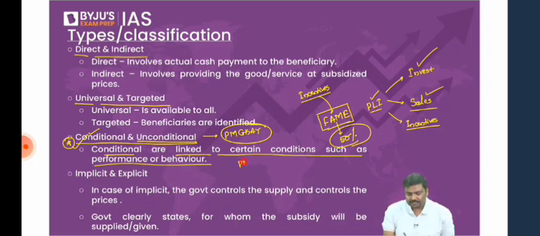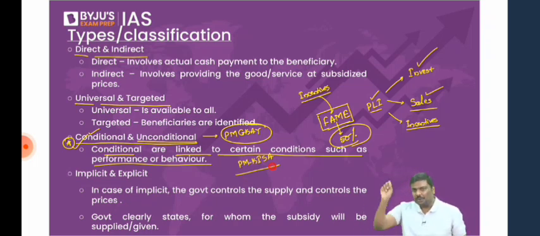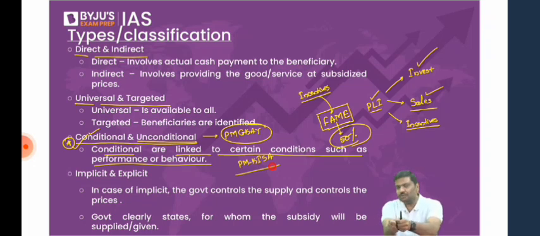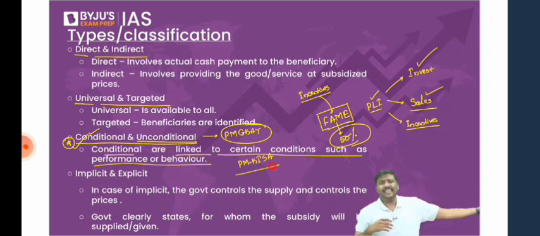PM Kisan. Pradhan Mantri Kisan Samman Nidhi. Under PM Kisan, is the farmer supposed to perform? Under PM Kisan, is the farmer supposed to behave in a certain way? No, government will give you 6,000 rupees. Now, whether you use it for purchasing fertilizer, whether you use it to purchase seeds, whether you purchase anything else, government will not be worried about it.